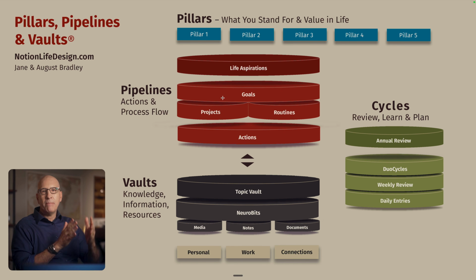Goals need to be time-bound. They need to be very specific toward an outcome. But if you're just trying to list outcomes, that doesn't speak to your heart. We start with life aspirations because that speaks to your heart. That speaks to the core of your being. And it's much easier to have ideas come of what you want to achieve when you're speaking from a heart-bound place rather than an outcome, goal, achievement kind of place.